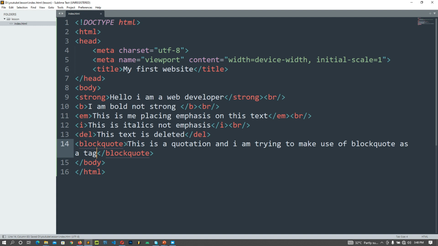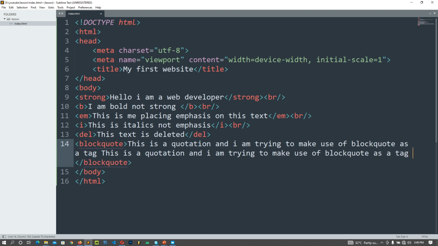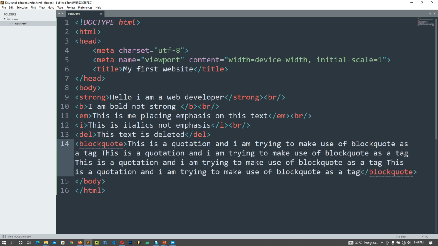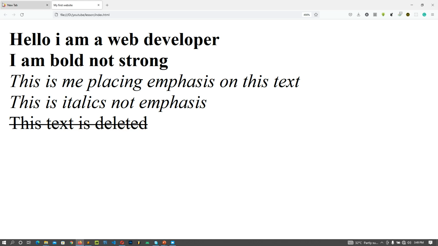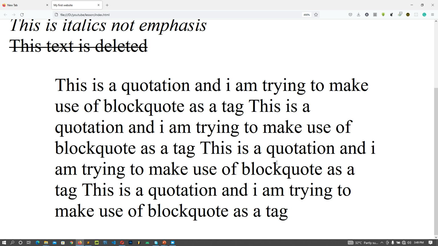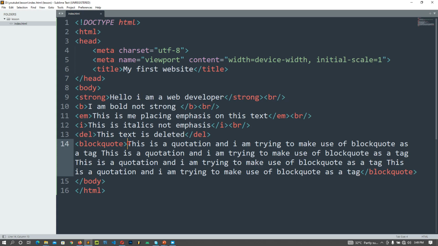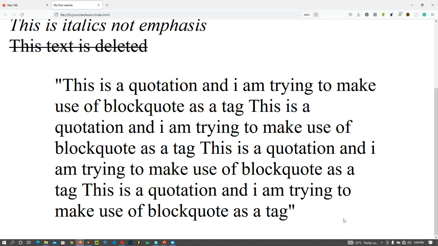So to make it long enough, I'll copy this, the space, and paste it back. So let's see in our browser how it works. You get it? So that's the way it is. It's showing that this is a quotation. So if I come in here and refresh, we have a quotation.